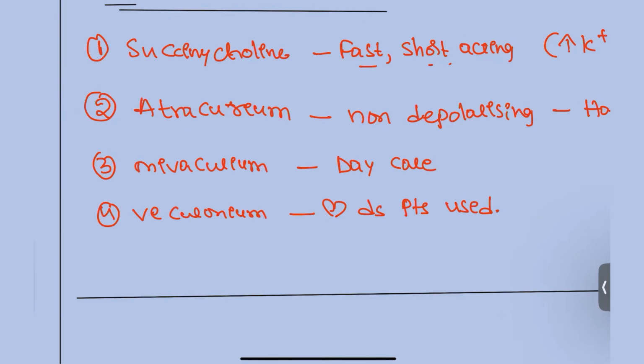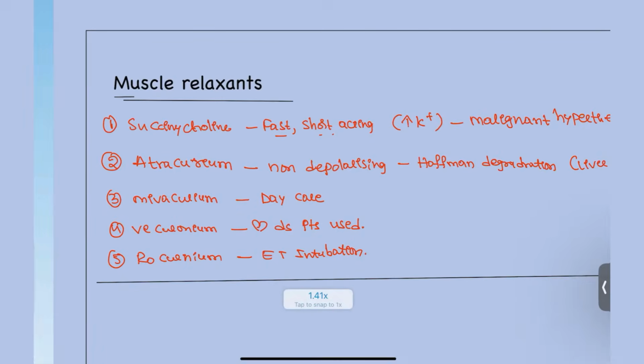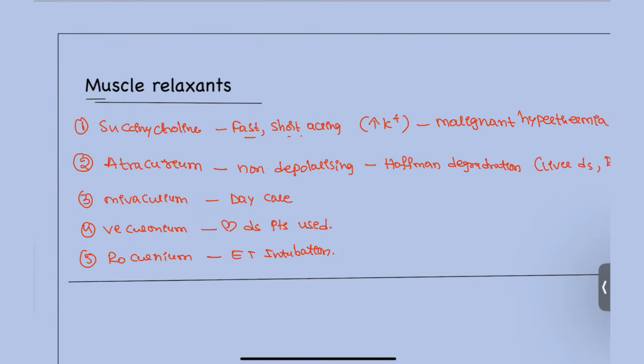Next, rocuronium, used for ET intubation patients. During ET intubation, we can use rocuronium. These are the most important points that you have to remember for these drugs.